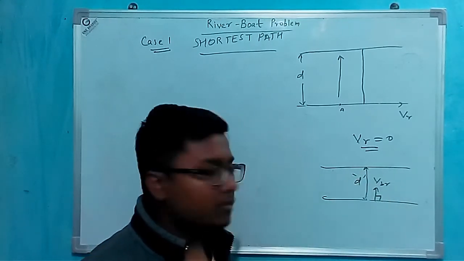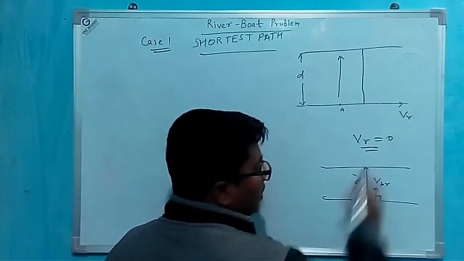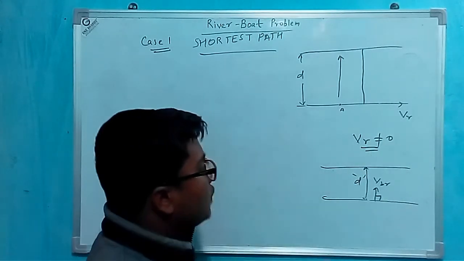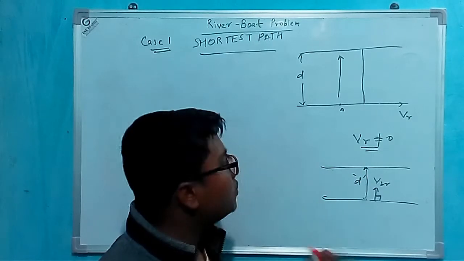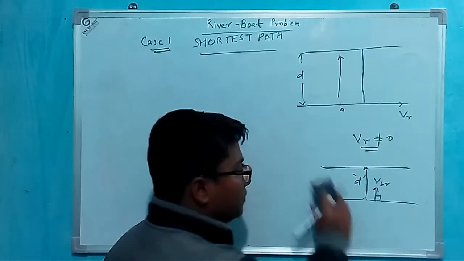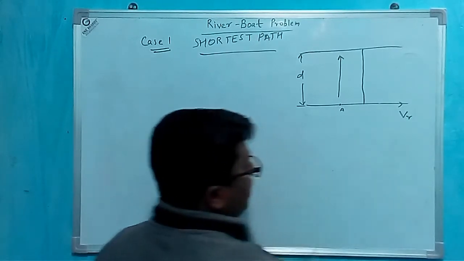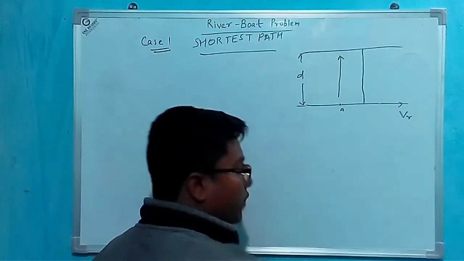We have no problem. But if the velocity of river is not 0, then we have to do something. Here the velocity of river is V_R.